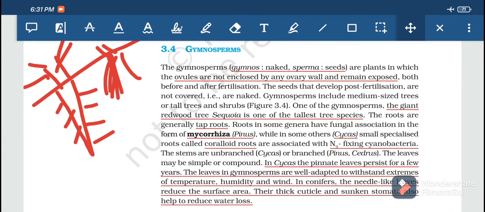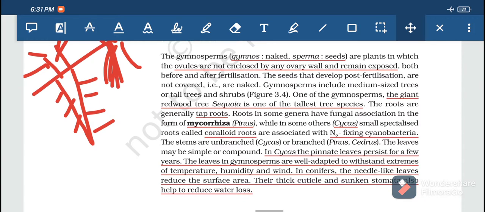Roots in some genera have fungal association in the form of mycorrhiza. In chapter 1 also I had explained mycorrhiza means the symbiotic association between the fungus and the higher plants. There I said higher plants, here the higher plants are called gymnosperms. Example is Pinus.